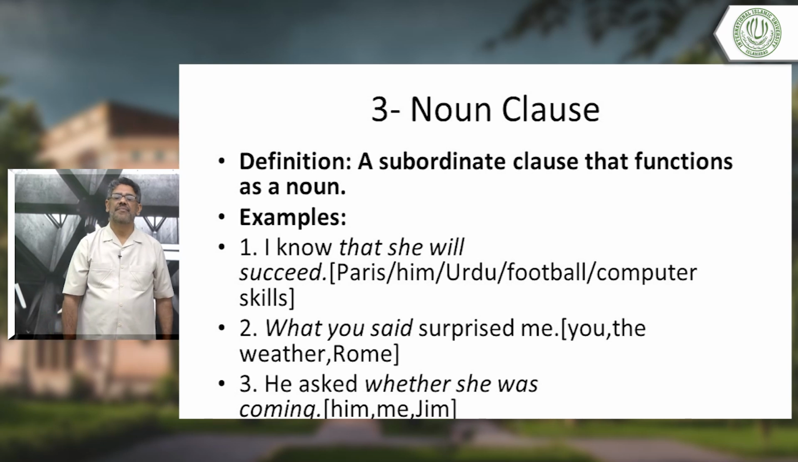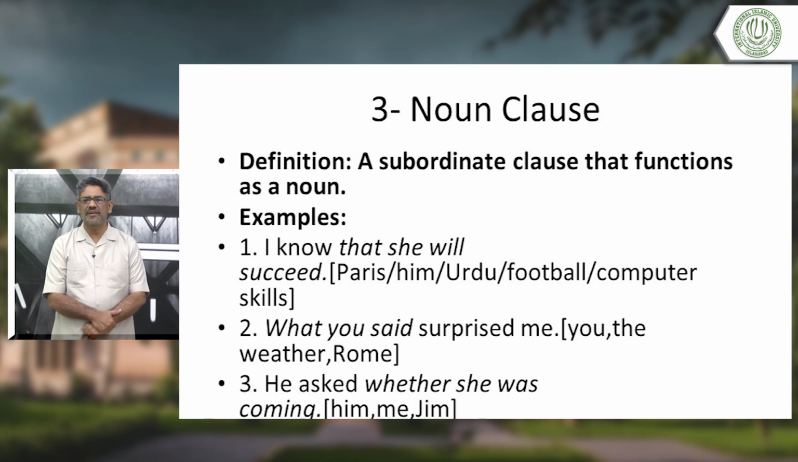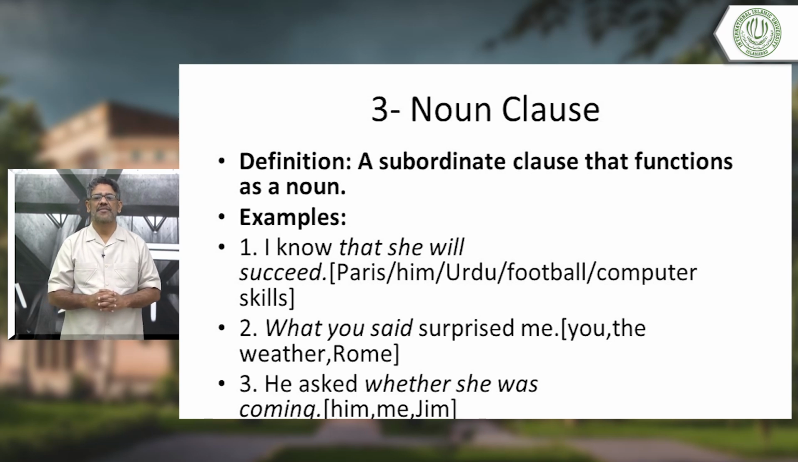Now, what is a noun clause? Definition. A subordinate clause that functions as a noun. What are we talking about? Subordinate clause. And do you know what was that? It cannot stand alone. Why? It does not have a subject and a verb in it. Examples: I know that she will succeed. Now look here.